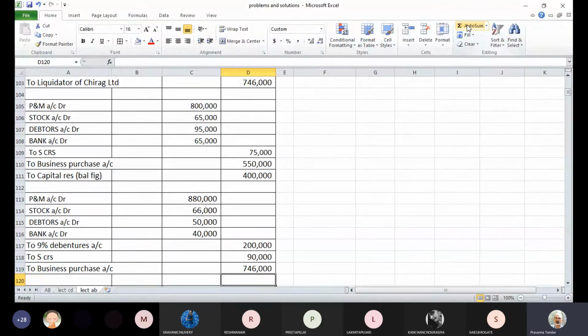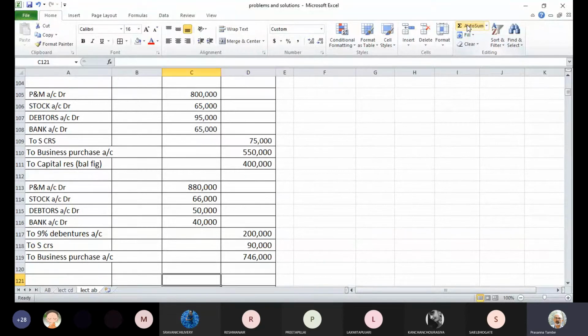Machinery account debit 8,80,000. Stock account debit 66,000. These are the revalued amounts, the agreed values of these assets, because we have to record the assets at agreed values. Debtors account debit 50,000. Bank account debit 40,000. To 9% debentures account 2 lakhs rupees. To sundry creditors account 90,000. To business purchase account 7,46,000.